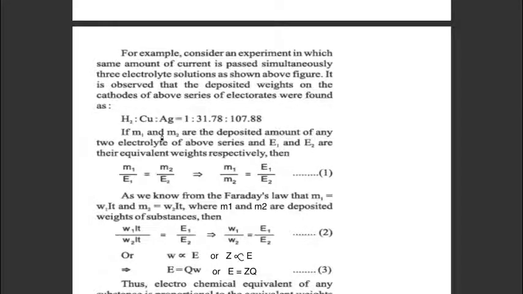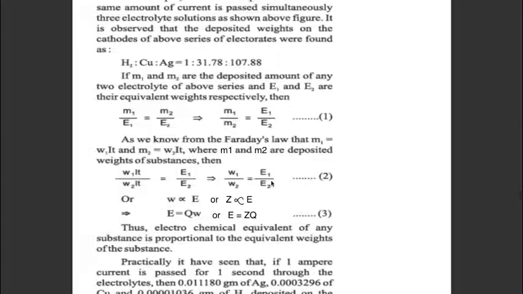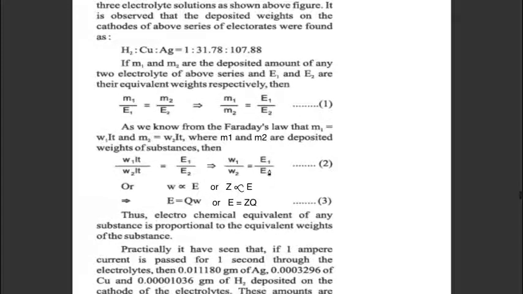Now if M1 and M2 are the deposited amounts of any two electrolytes in the above series, and E1 and E2 are their equivalent weights respectively, then we can write M1 upon E1 is equal to M2 upon E2, just as we have seen about copper and silver. Or it can also be written as M1 upon M2 is equal to E1 upon E2.